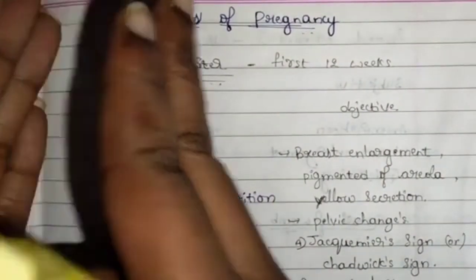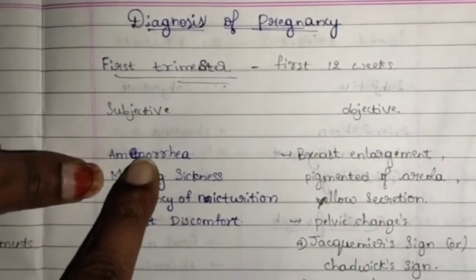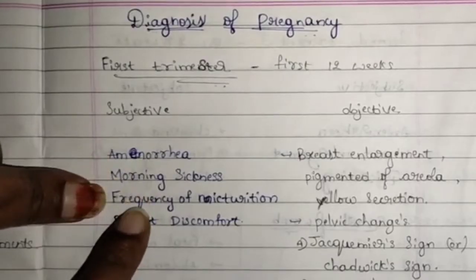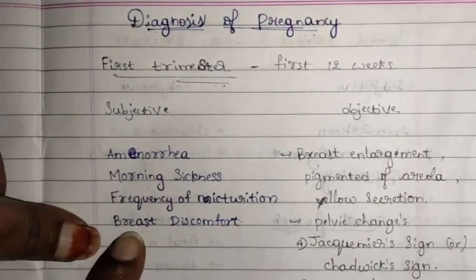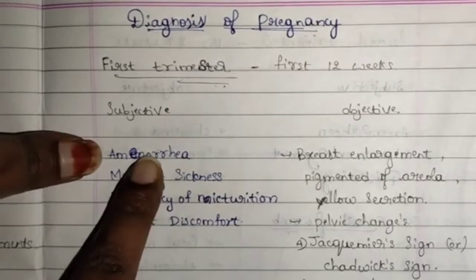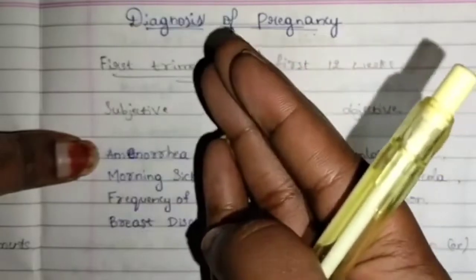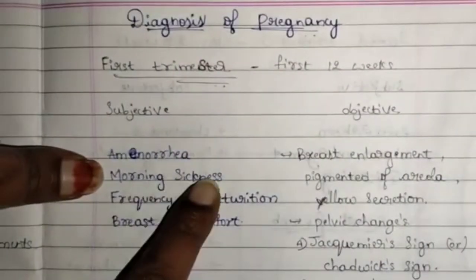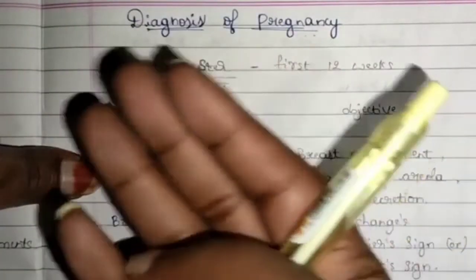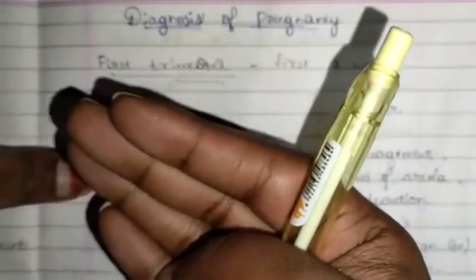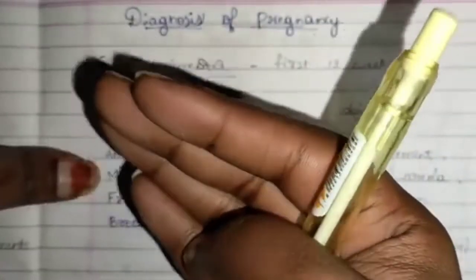From conception till 3 months, at this period, women have a few complaints. Those are amenorrhea, morning sickness, frequency of micturition, breast discomfort. Amenorrhea is nothing but absence of menstruation. The woman will not get her menstruation. Morning sickness is nothing but she feels nausea and vomiting early in the morning, on an empty stomach.